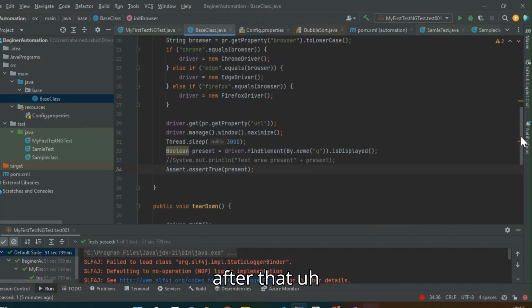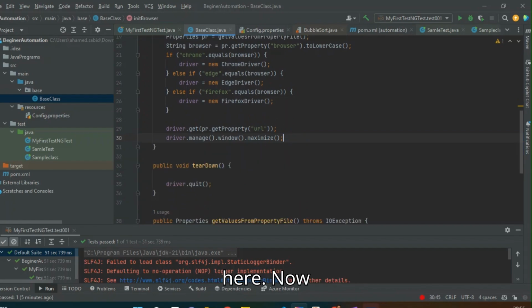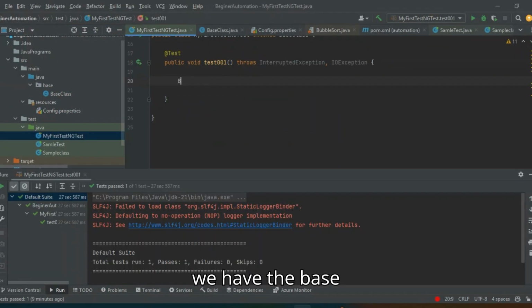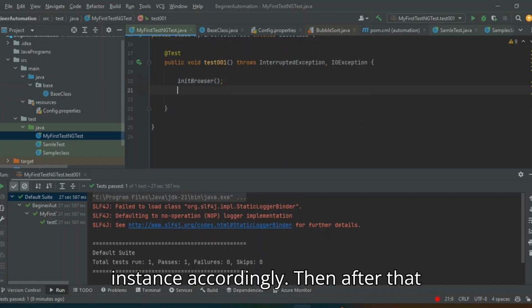Then after that, let's take out all the assertions from here. Now come back to this one, our test class. We have the base init browser, so it will be initialized successfully. So we'll get the driver instance accordingly.